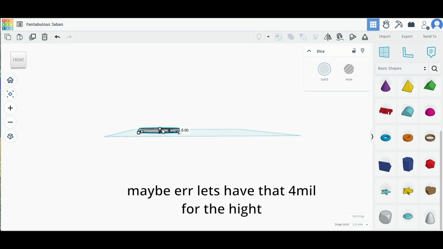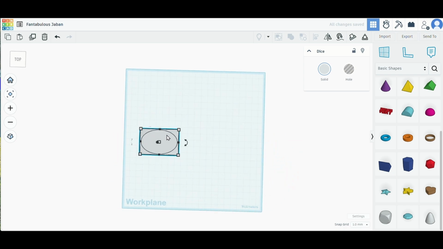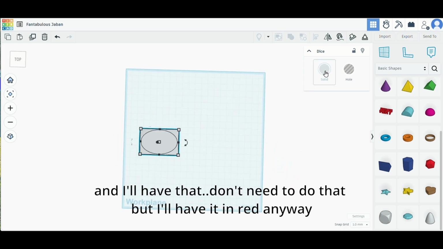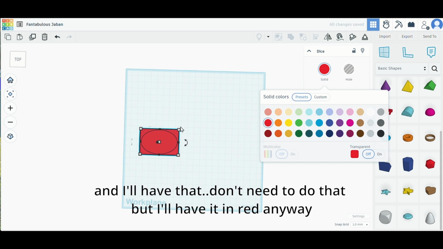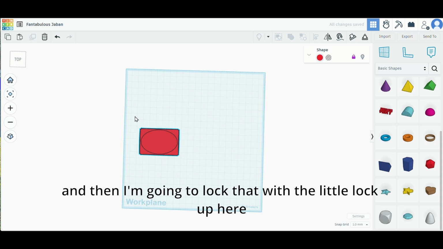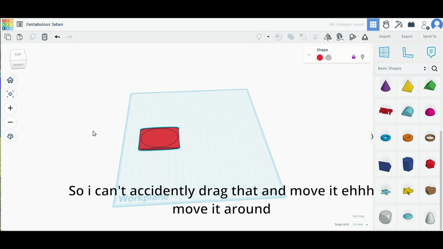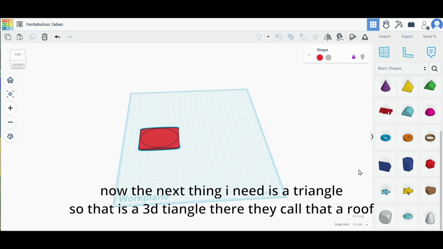Let's have that 4mm for the height, and I'll have that. Don't need to do that, but I'll have it in red anyway. And then I'm going to lock that with a little lock up here, so I can't accidentally drag that and move it around. Now the next thing I need is a triangle.